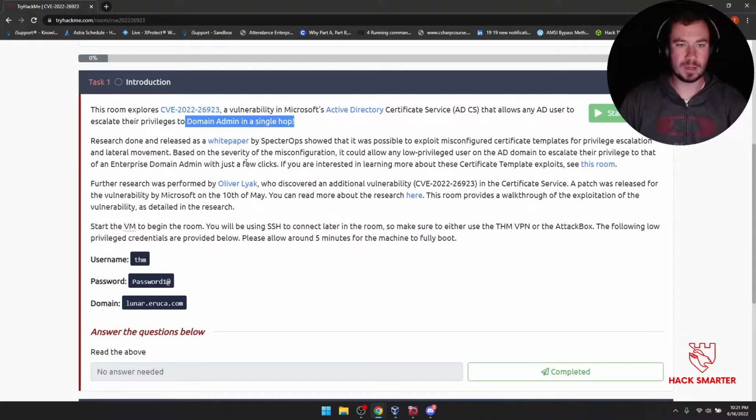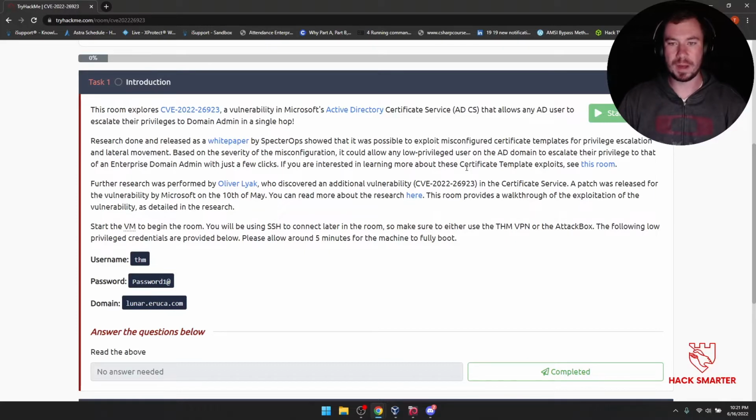Research done and released as a white paper by SpecterOps showed that it was possible to exploit misconfigured certificate templates for privilege escalation and lateral movement. Based on the severity of the misconfiguration, it could allow any low privilege user on the AD domain to escalate their privilege to that of an enterprise domain admin. Not a good thing. With just a few clicks, you essentially have the keys to the kingdom right there.